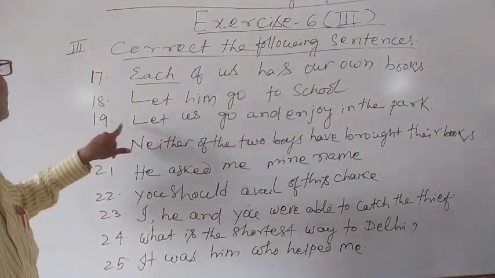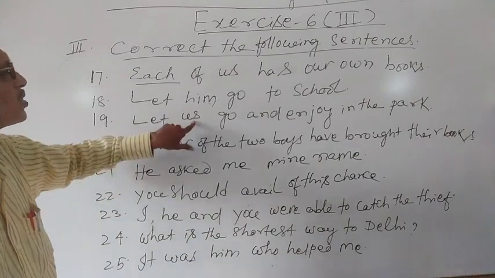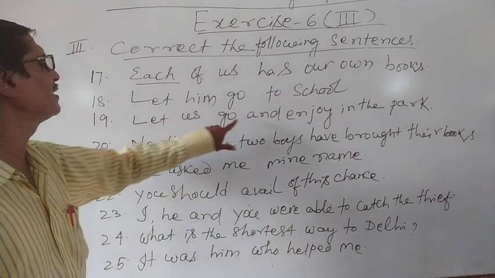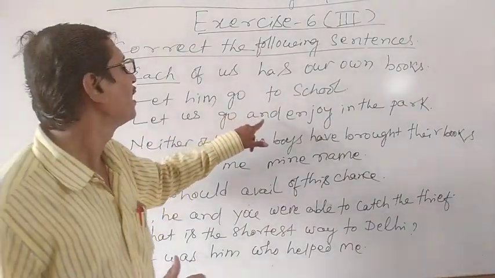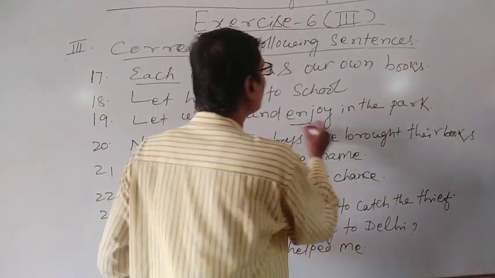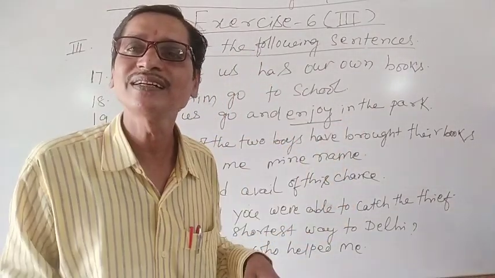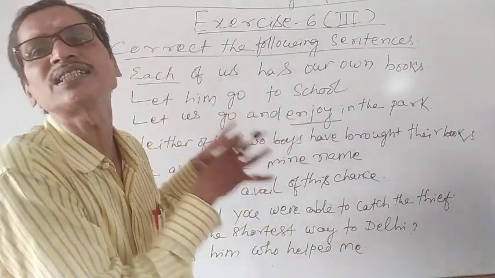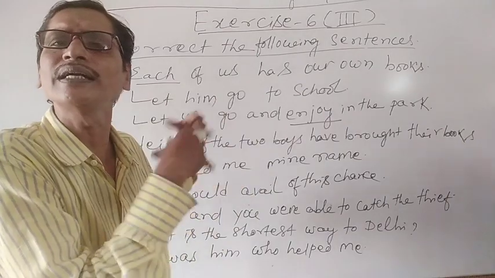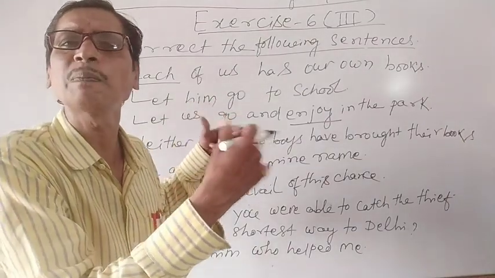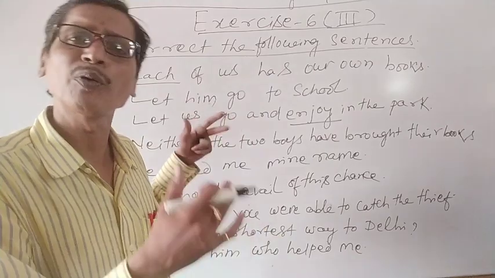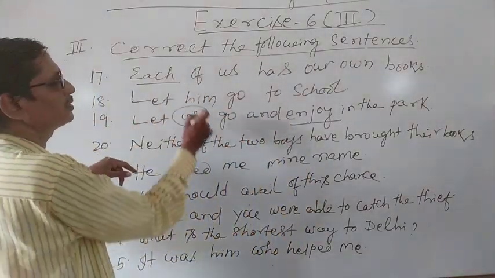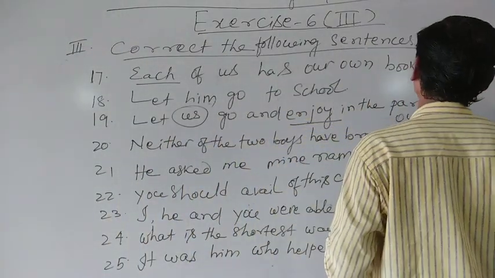Clear? So similarly, now 19. Let us go and enjoy in the park. So let us go, it is okay. But with enjoy, here is a word I have told you: overeat, enjoy, avail. When these words are available in our statement, the statement should contain the reflexive form of the pronoun. When we are talking about us, we can say ourselves.